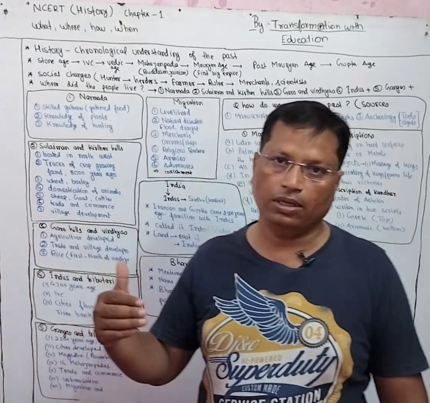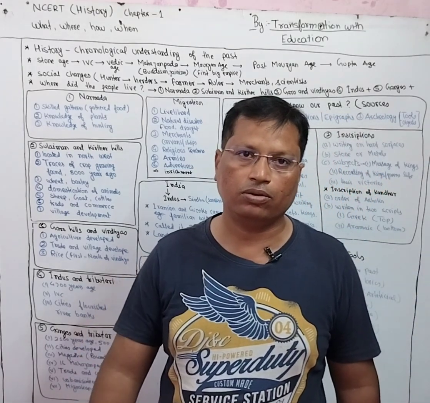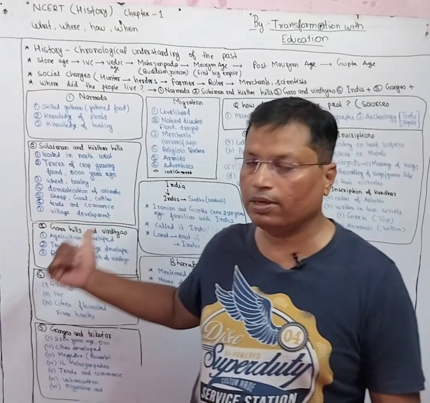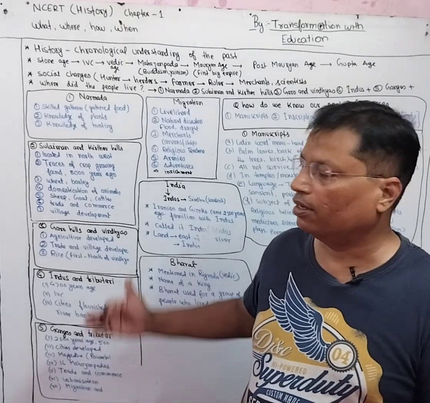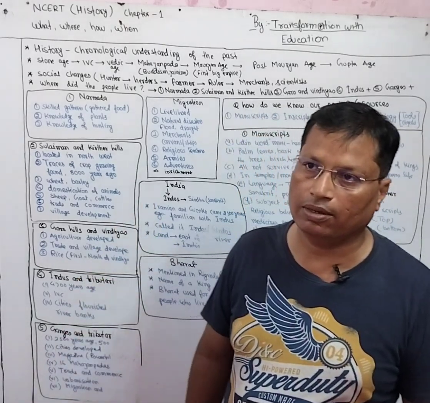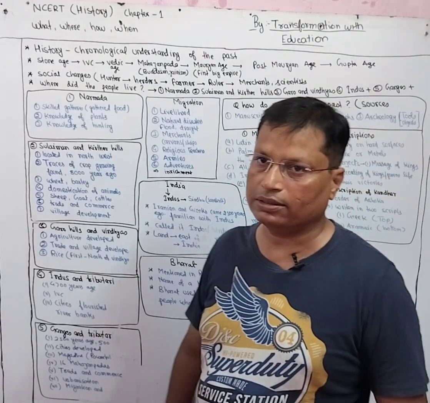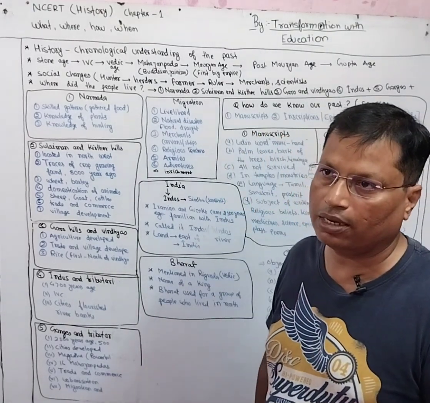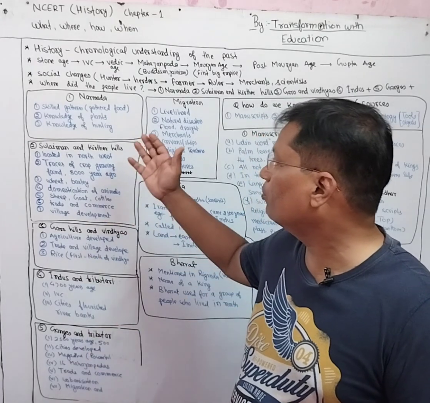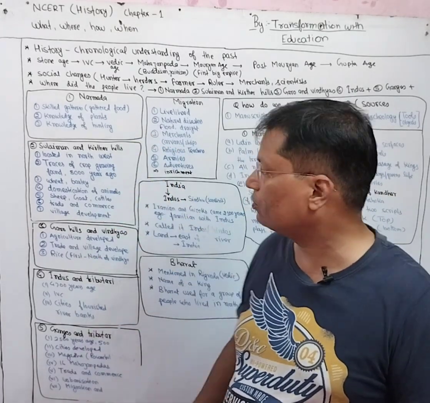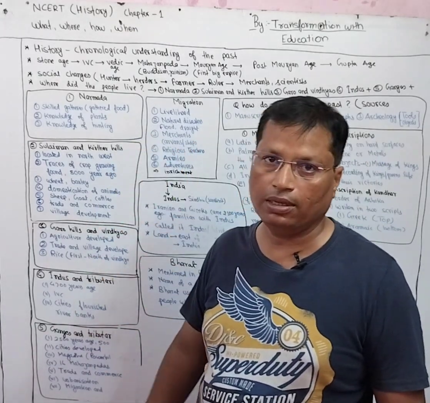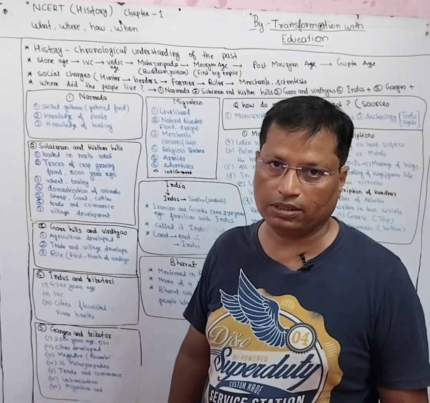So this is how the social changes took place in a chronological manner. Now we will be concentrating on the 4 or 5 places which are given in our chapter, why the people started living in those places and how. First I will name those places. One is the Narmada Valley and Narmada and its tributaries.